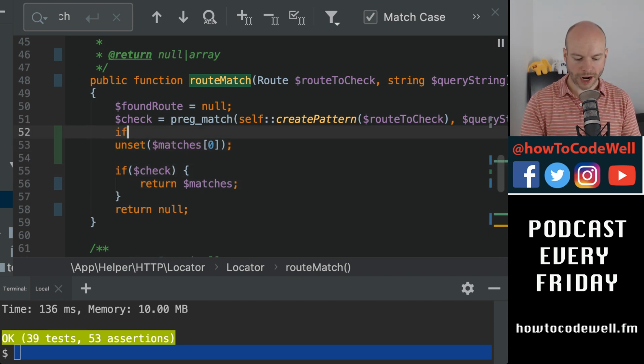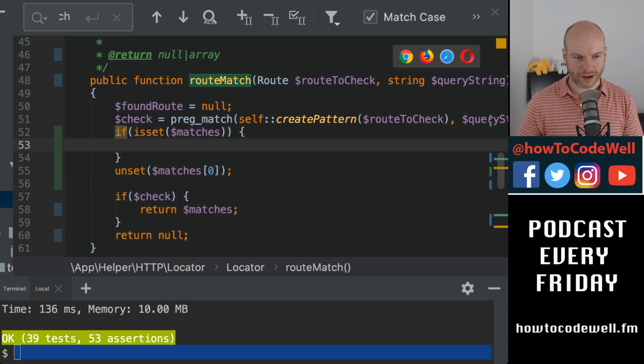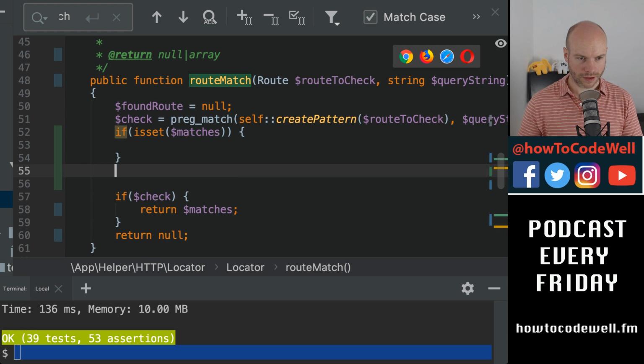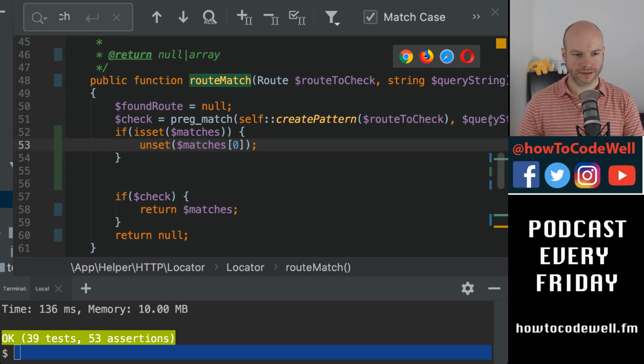This is looking terrible code now. This is looking awful. This is disgusting code. Ugh, I should be ashamed of myself. If is set, and I haven't tested this.